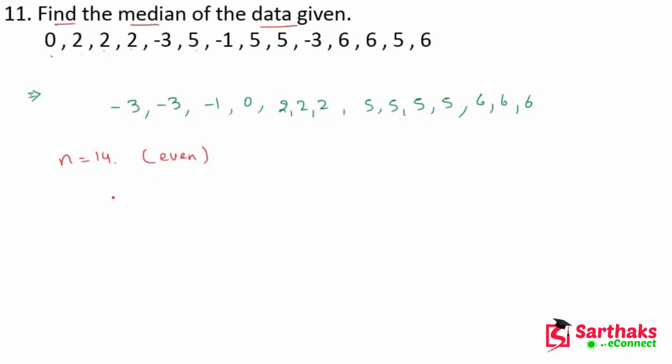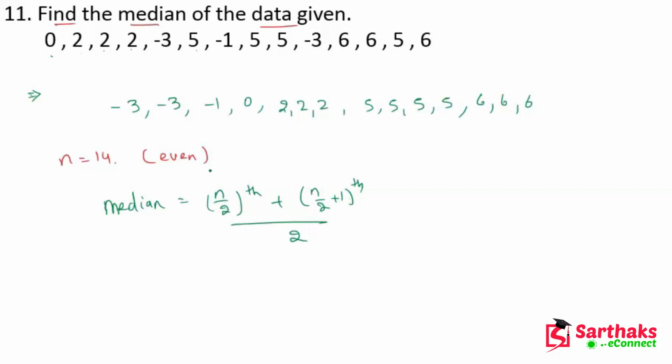And we know that the median is equal to the n upon 2th observation plus the n upon 2 plus 1th observation, divided by 2.